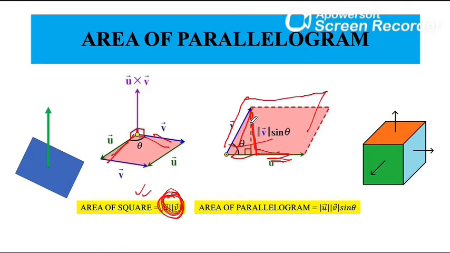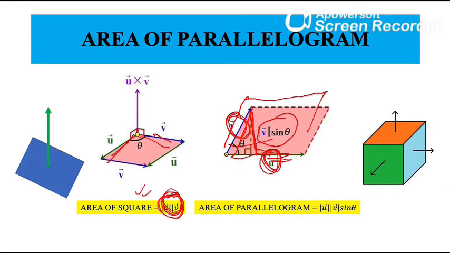So I will call the distance u the base, and the height is magnitude v times sine theta, and theta is the angle between u and v.